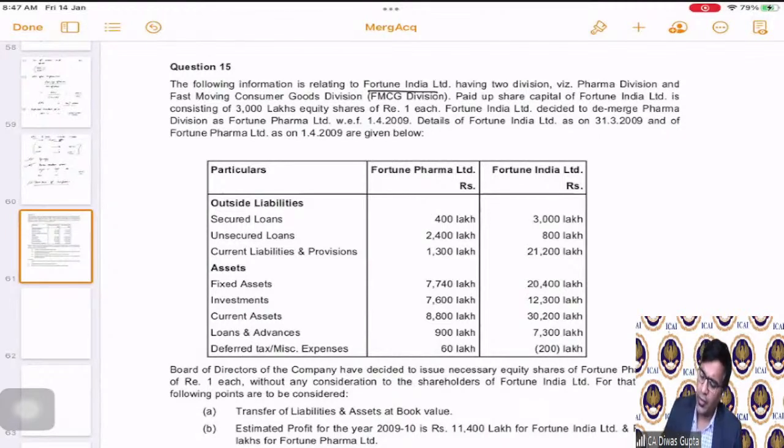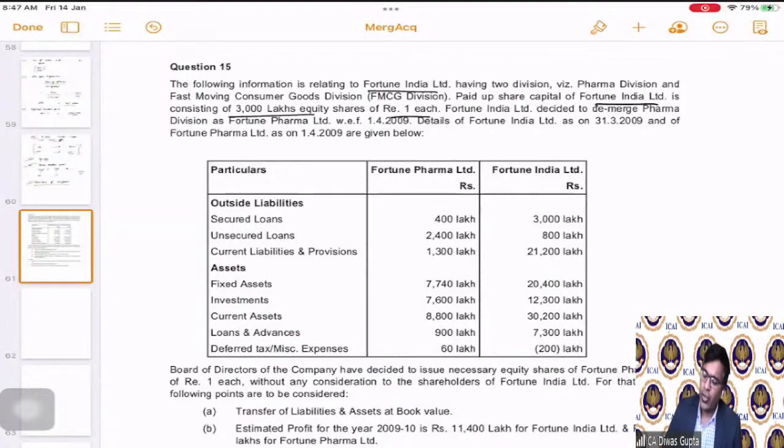Paid up share capital of Fortune India Limited, which is the... now students, please don't get confused. Wherever they use Fortune India, that means it's the old company, and pharma and FMCG will be the two new companies. We'll read out the question and we'll see. So paid up share capital consists of 3,000 lakhs equity shares of rupee 1 each.